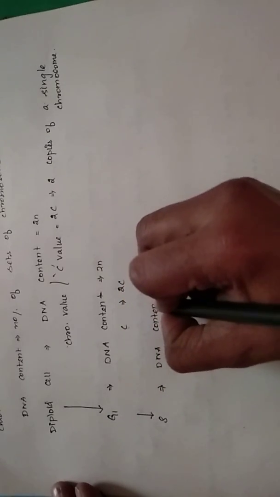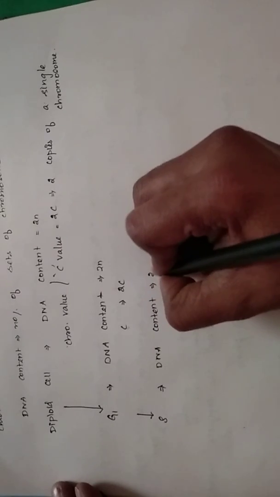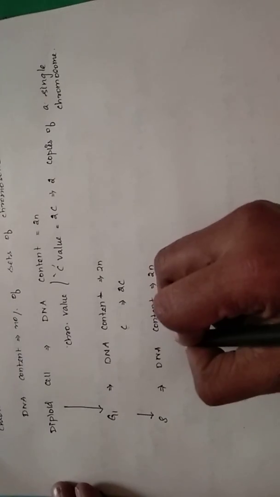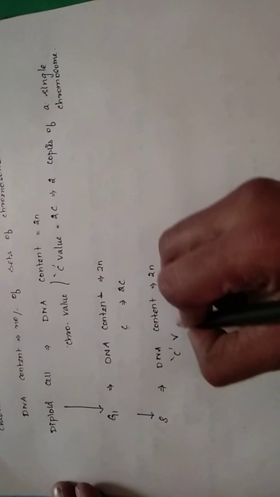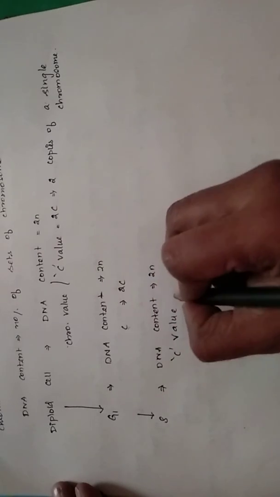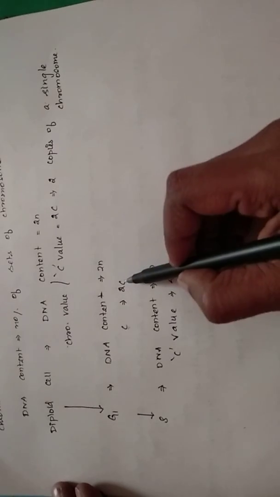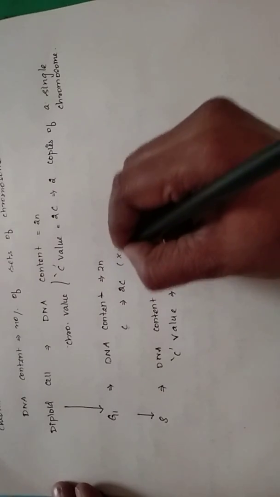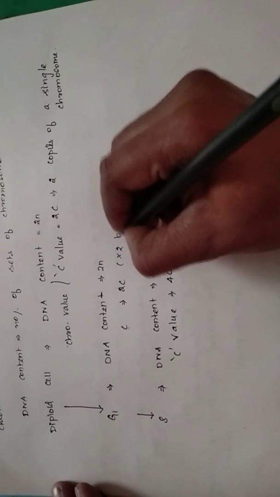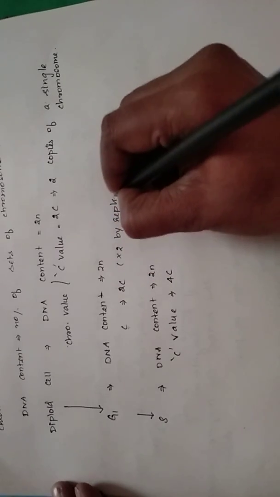But the DNA content remains the same because it is still a diploid cell, whereas the C value of the cell will be called 4C because the 2C has been multiplied by 2 by the replication process.